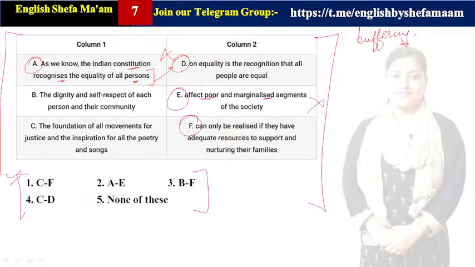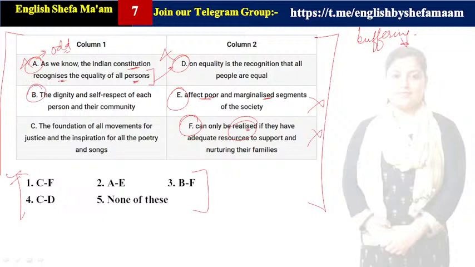Let us check the next one. Of all persons can only be realized. So can only be realized. What can be realized? We don't know about what can be realized over here. Again, A is not getting correlated with F, right? So that's not the correct correlation. So A is definitely an odd statement. Let us check the B1.